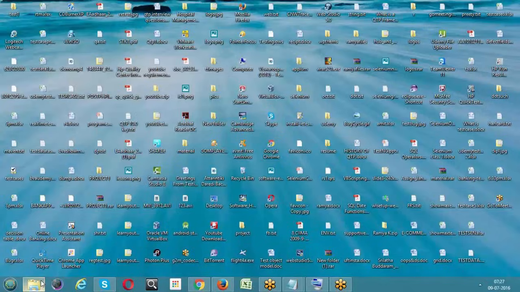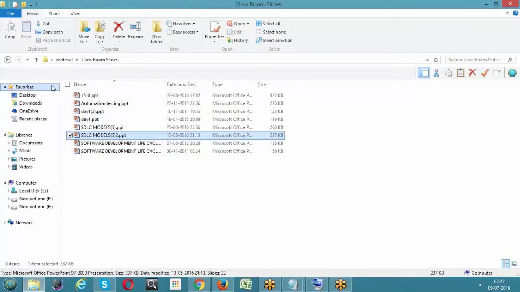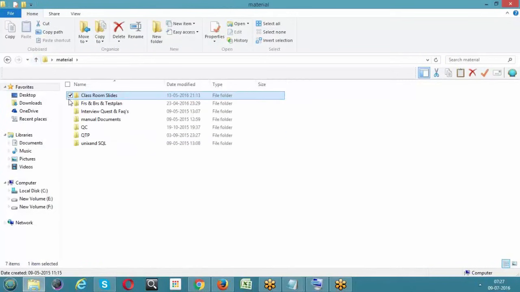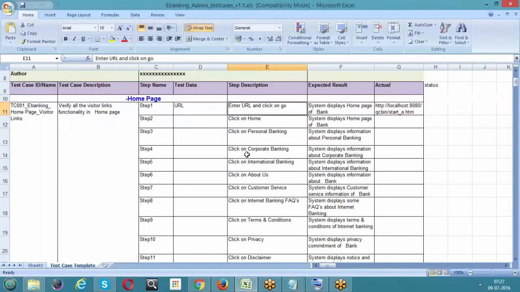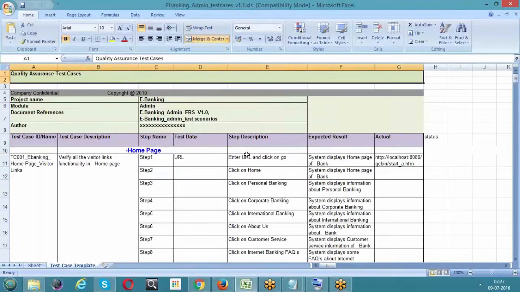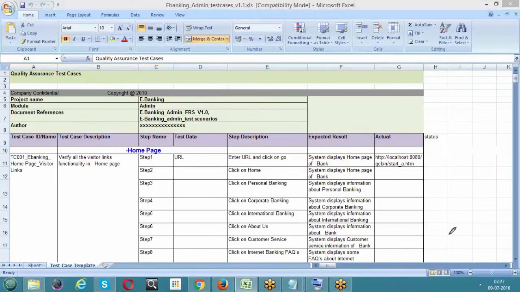I'm going to show you one more test case template, the one we are going to use in the class, and I'll explain each and every field of that template. Here we go. This is the template we are going to use in our coming classes. They have given a few things like project name, module, documents, and author, so that we can fill it in easily. But let's focus on the column names.